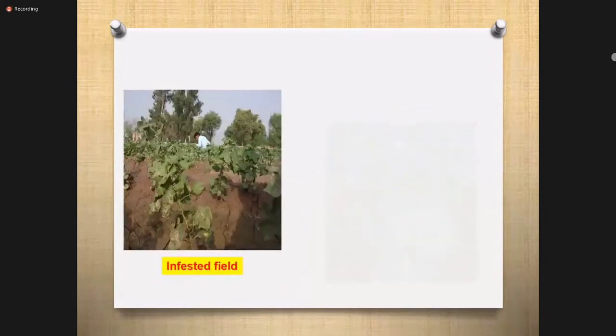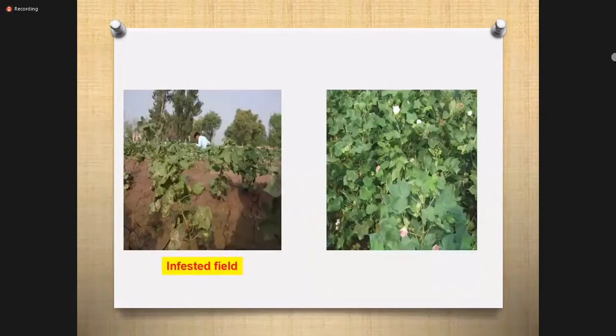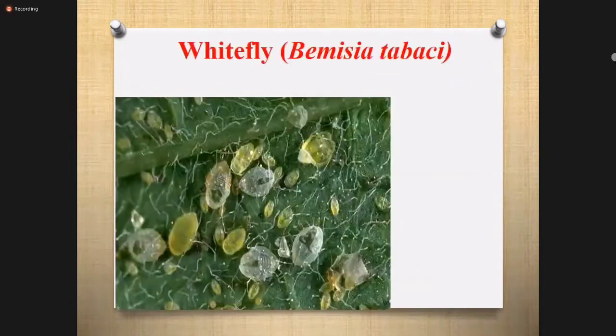We conducted a trial in CCRI Multan, in which one field was left unsprayed while the other field received the regular spraying schedule. You can see the difference between the sprayed and unsprayed field. Now another important pest is the whitefly. That is the main pest of cotton these days.